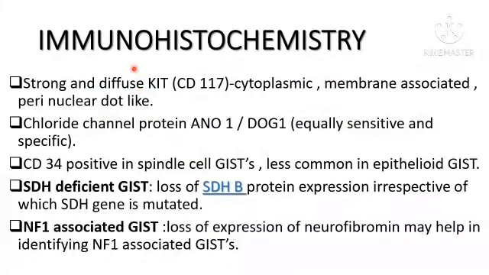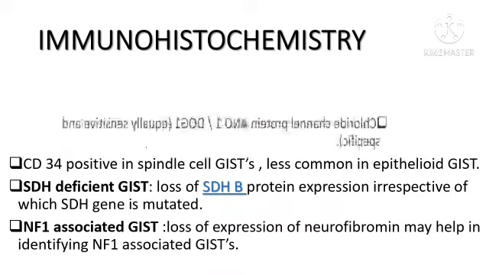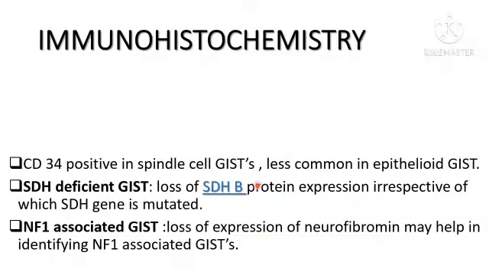In around 95% of the cases, strong and diffuse KIT positivity is seen, which may be cytoplasmic, membranous or perinuclear dot-like. In the around 5% of cases which are KIT negative, we have to go for an equally sensitive and specific marker like DOG1. Spindle cell GIST shows CD34 positivity, which is less common in epithelioid GIST.